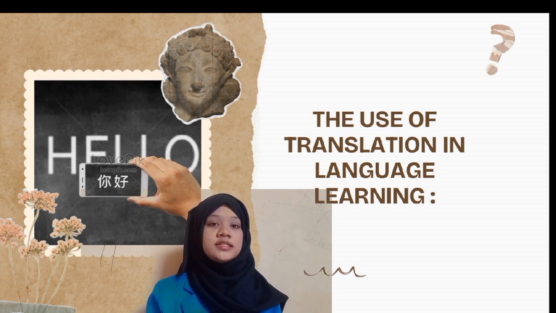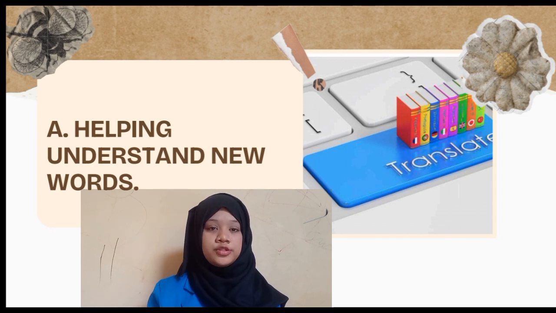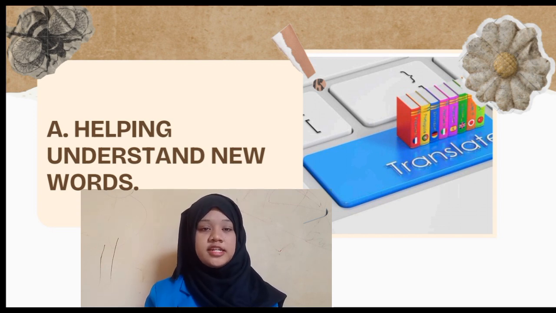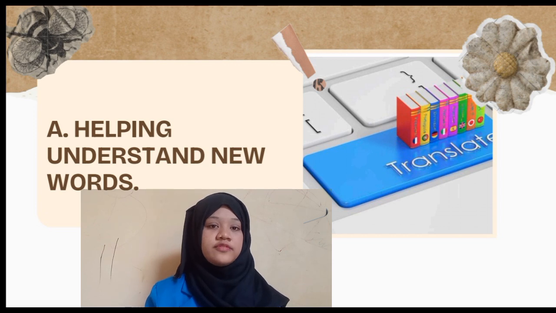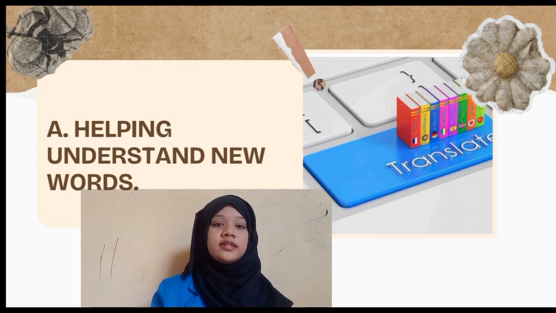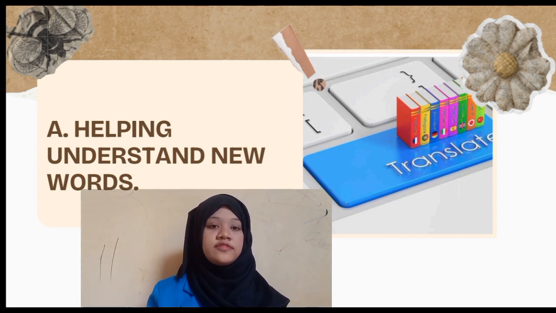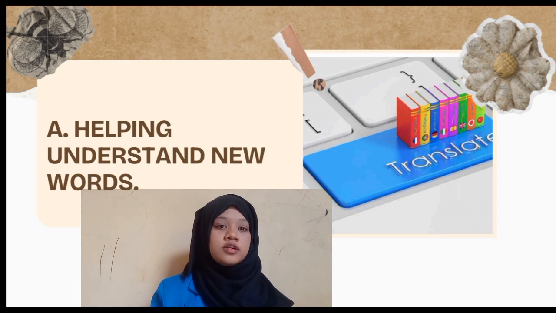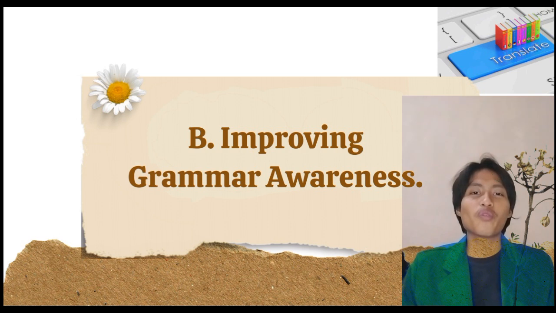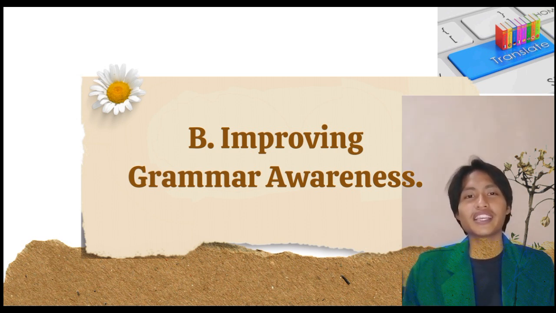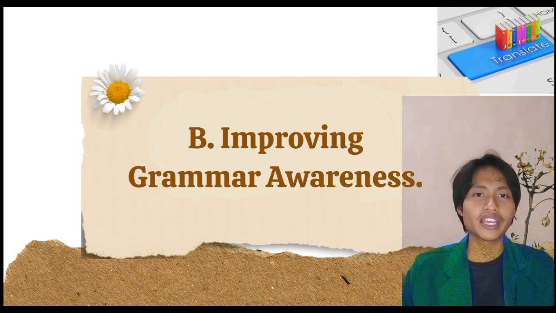Point A is helping understand new words. Translation helps learners grasp the meaning of unfamiliar words by linking them to their native language, speeding up vocabulary acquisition. The next material is improving grammar awareness. When learning new words in a foreign language, translating them into your native language helps.